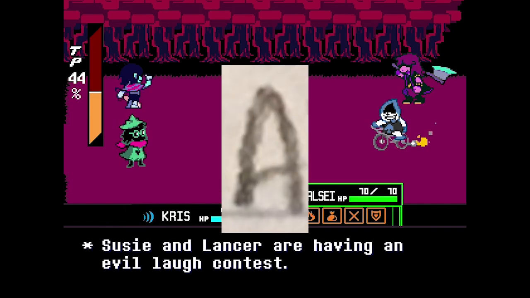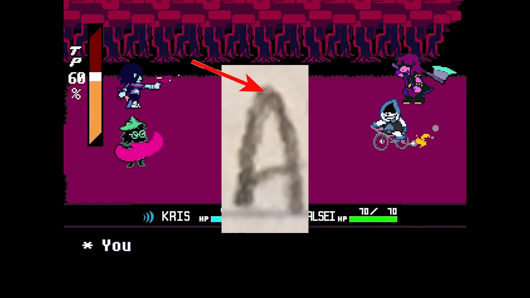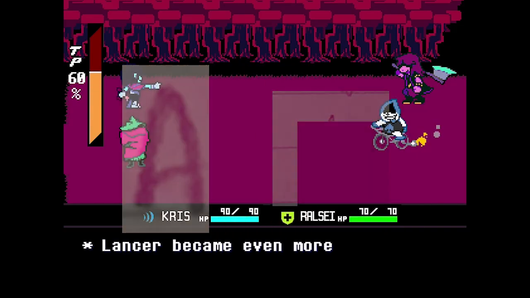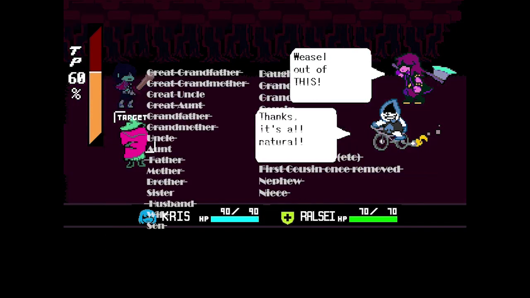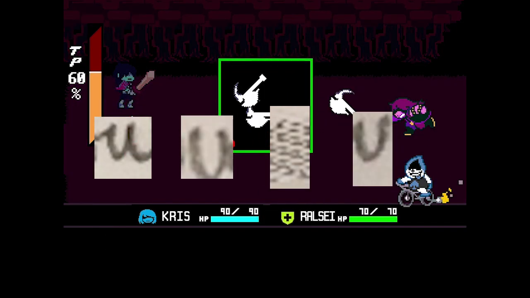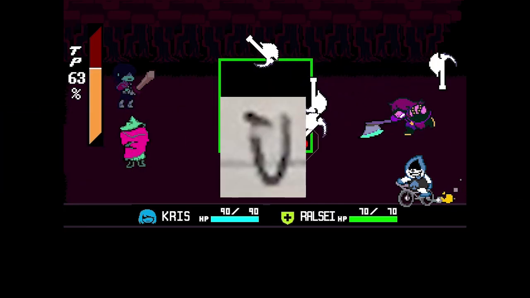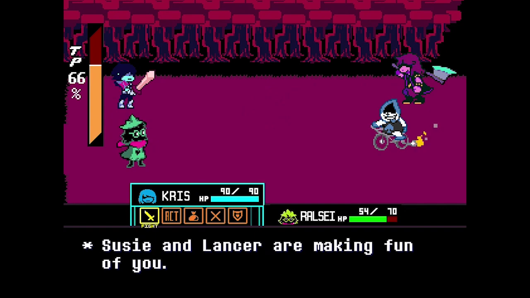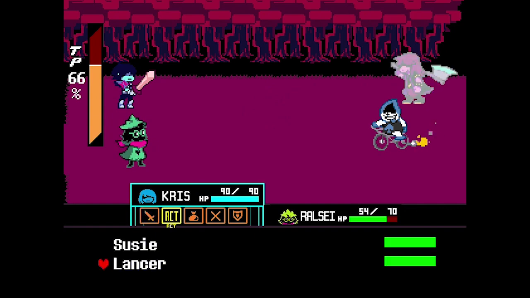Looking at Toby's A's, yes, they do have a curve at the top, but it's more of an upside-down V shape rather than a parabolic shape. So for that reason, we can eliminate great-aunt. Looking at the top of Toby's U's, they are almost always in a straight line, but I do have evidence of one U that kind of resembles the arc in question. So for that reason, I'm not going to eliminate great uncle yet, but it is highly dubious at this point.